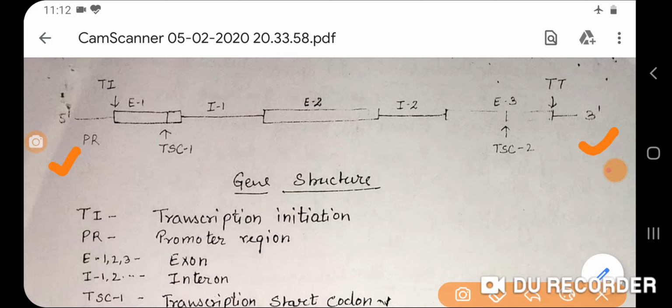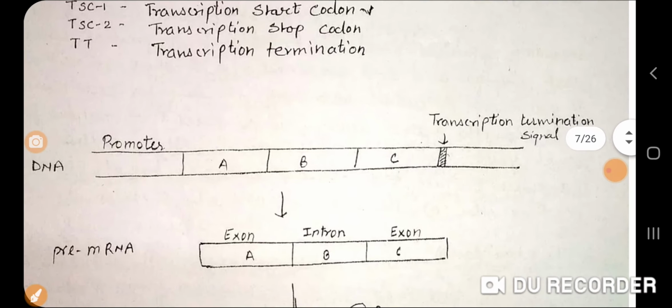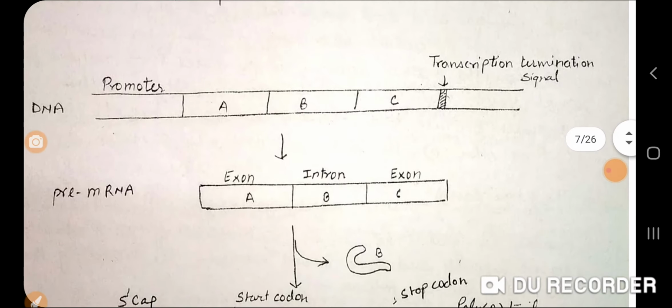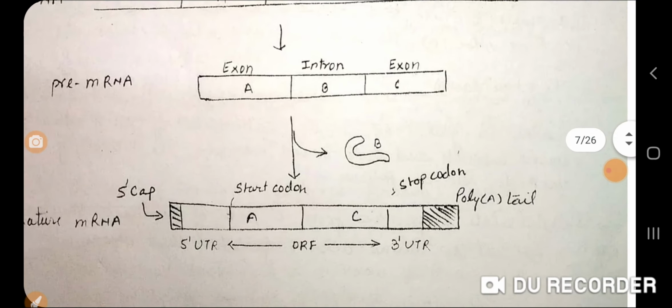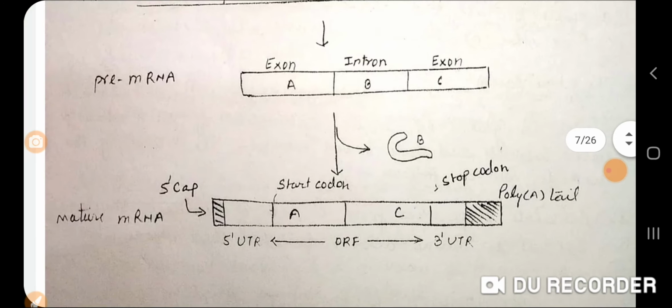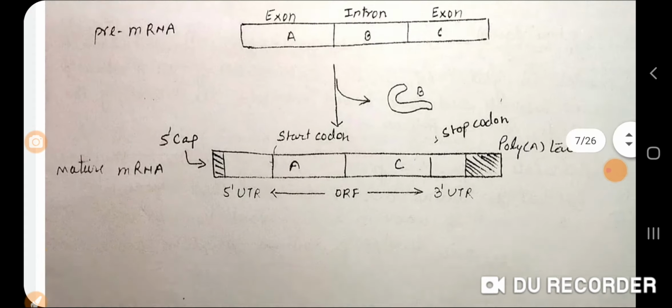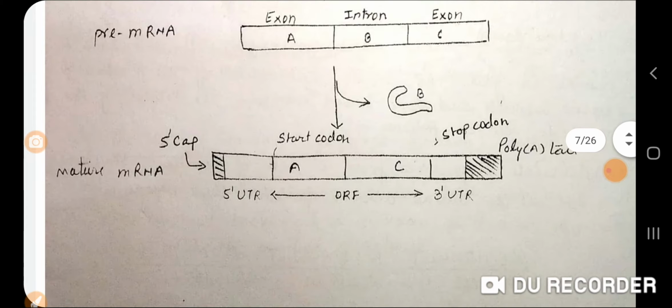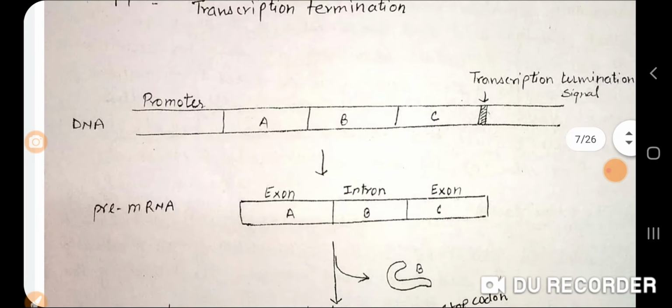TSC is the transcription start codon. So it is a representation of a gene structure. Here it is a DNA, transcription signal, exon, intron, exon. Here is the start codon and stop codon. This is the poly A tail, meaning it is an mRNA. This is the pre-mRNA and this is the mature mRNA.